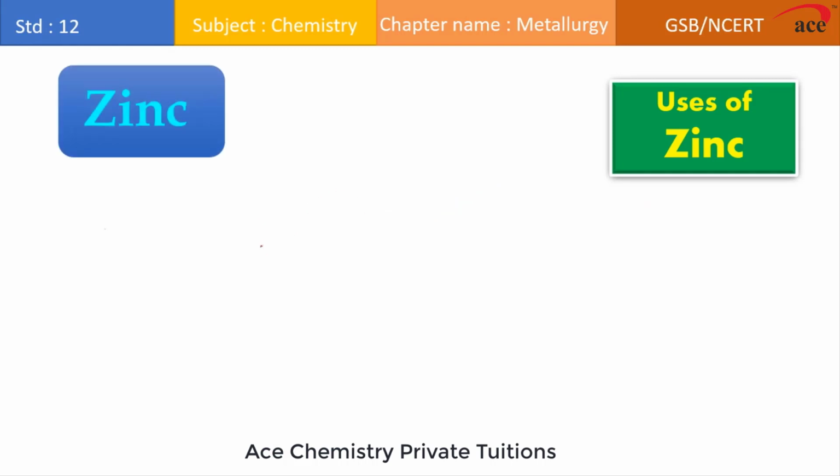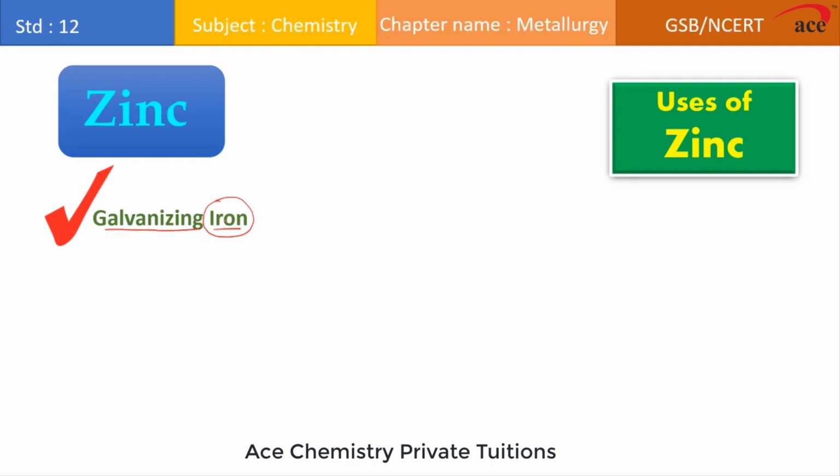Zinc metal is used in galvanizing iron. Students, you must have heard of the process of galvanization, which involves coating zinc metal onto the surface of iron. But why do we do this? Because iron, being a more reactive metal, if exposed to the atmosphere, forms an undesirable compound on its surface, that is reddish brown ferric oxide, which we refer to as rust.